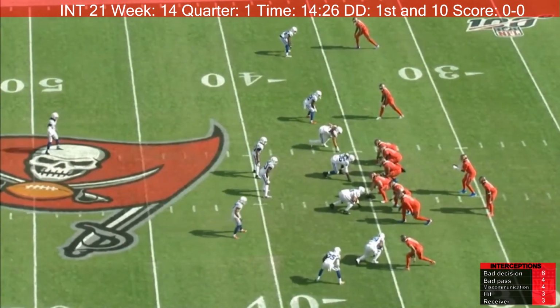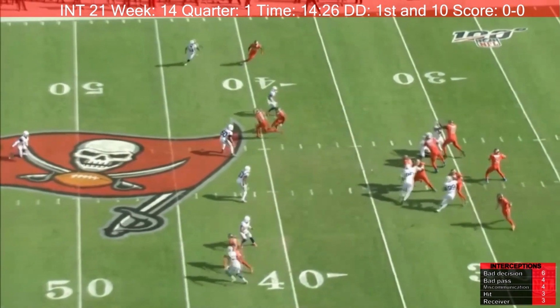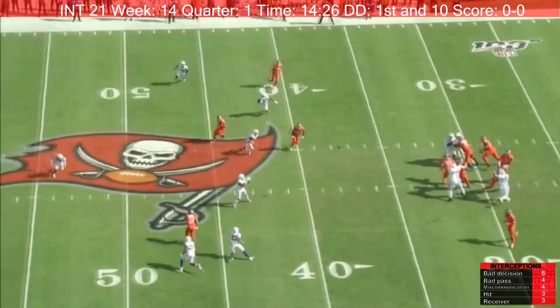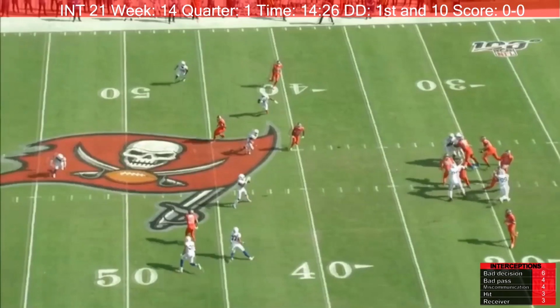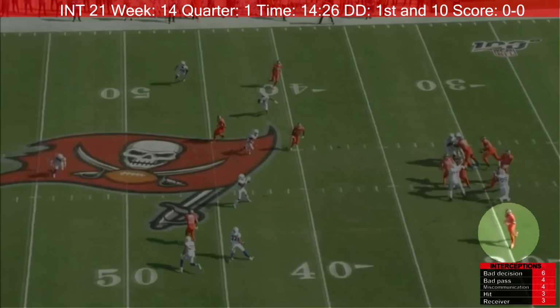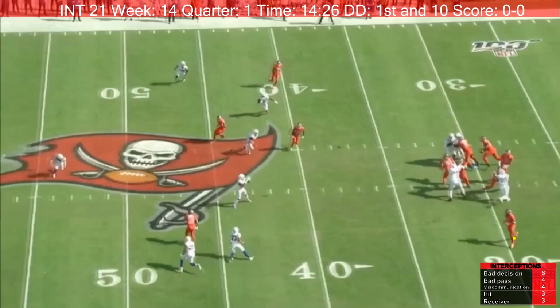Another issue with this is, remember, see there, Winston throws this ball, apparently did not see the linebacker in coverage right here. He also did not see the running back, who was wide open.